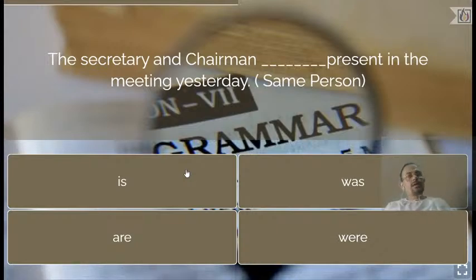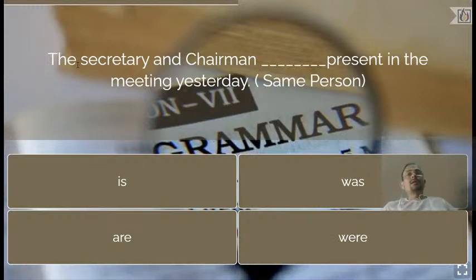So dear students, before I move ahead, let me explain why it is was. You see, a person can have multiple profiles. I can be the secretary also, I can be the chairman also, I can be the president also. So a person can play multiple roles. And here the secretary and chairman represent the same person. That is why the verb should always be singular. But there are two singular verbs given here, one is is, one is was. Then which singular verb should be the correct answer? You've got to know it.